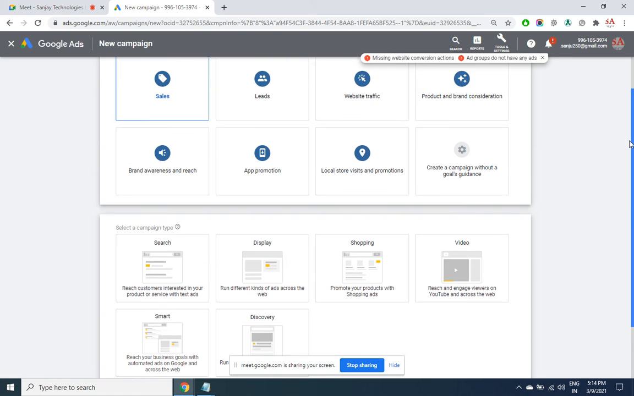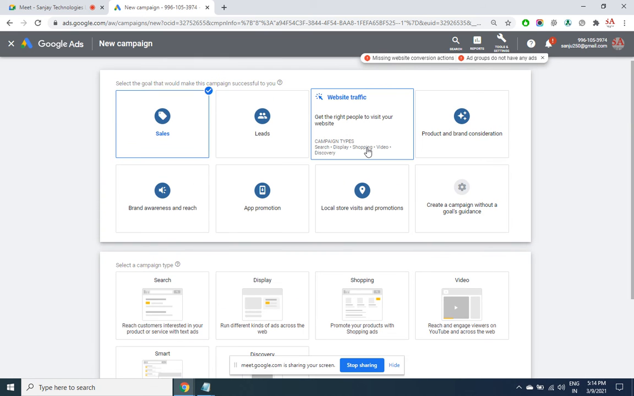Now, do not get confused with one shopping platform we have here. What is the difference between these two? Here our target is website traffic. Understand the difference between the sales campaign and the website traffic shopping platform. When I choose here as website traffic and choosing the shopping platform, I am paying to Google. My motive to Google is that I have to get visitors to my website. Our target is to get website traffic. That's why we are choosing this campaign.